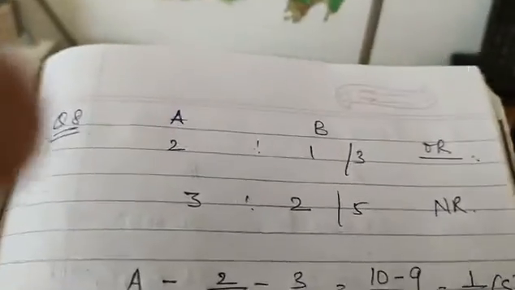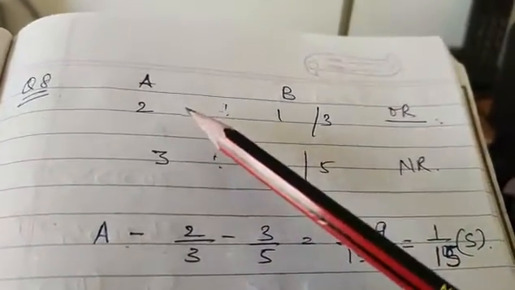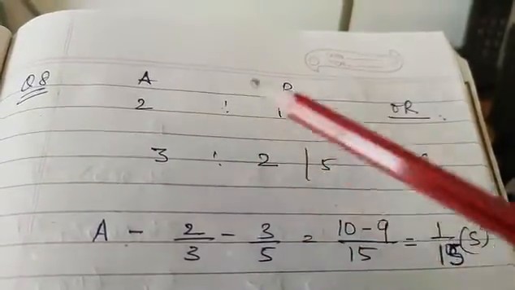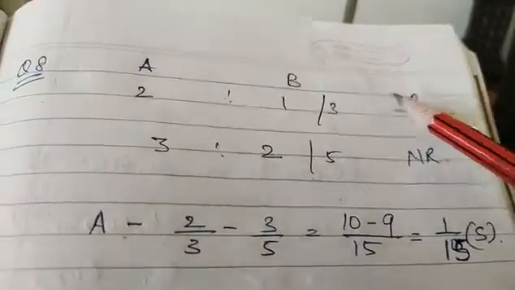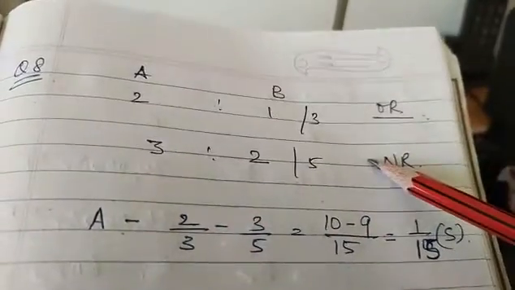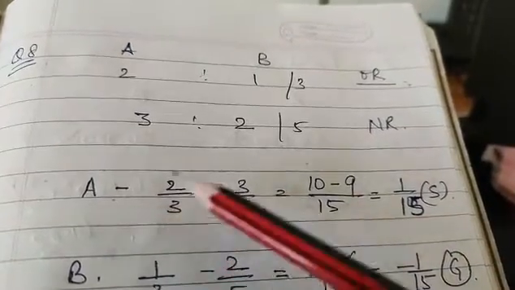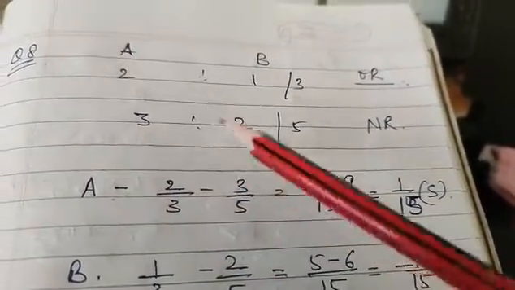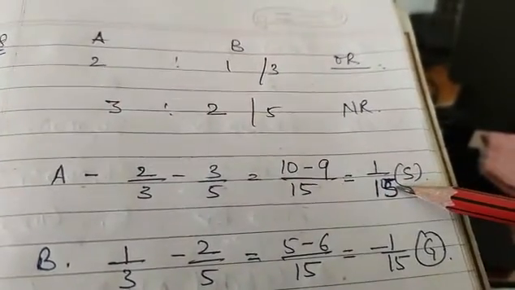First step will always be, we are going to calculate the gaining and the sacrificing ratio. A's old ratio between A and B is 2:1. New ratio is 3:2. So first we calculate the gaining and sacrificing for A. 2/3 old ratio minus new ratio 3/5, it comes to 1/15.